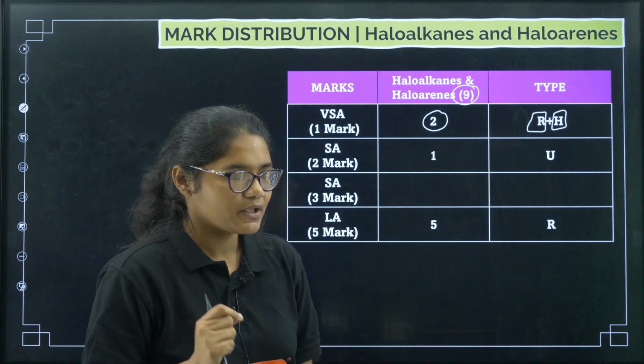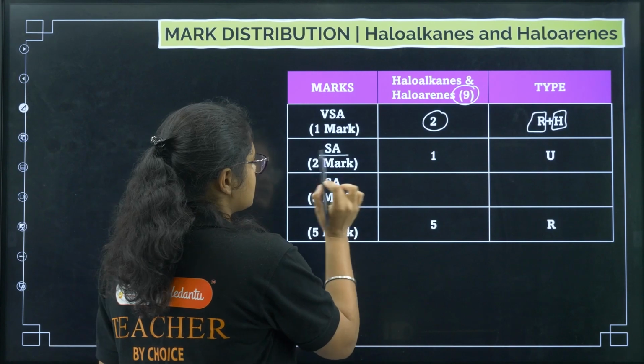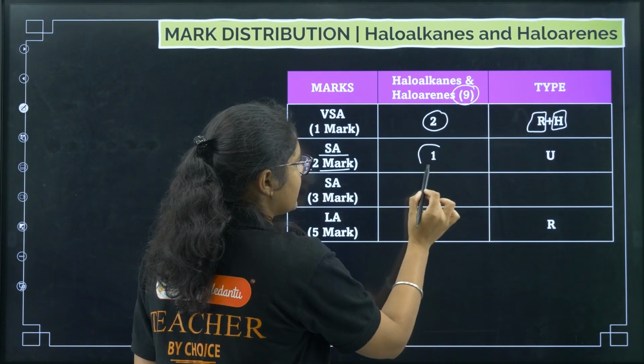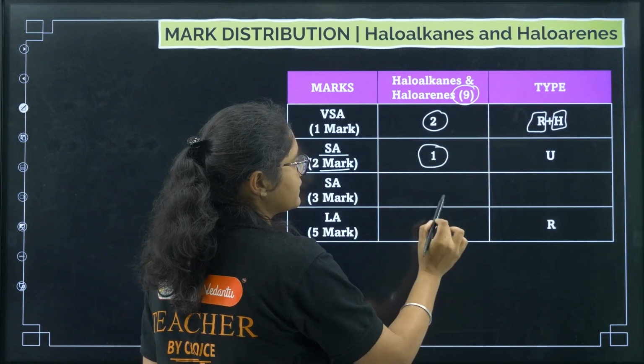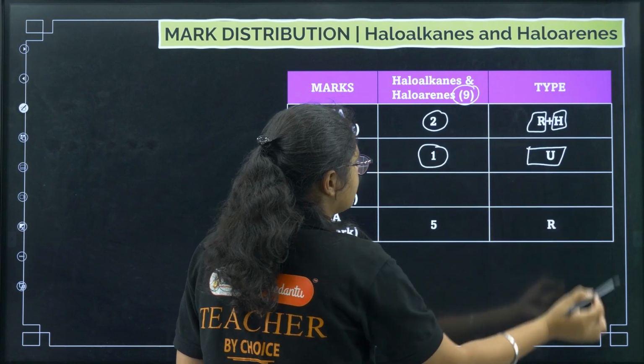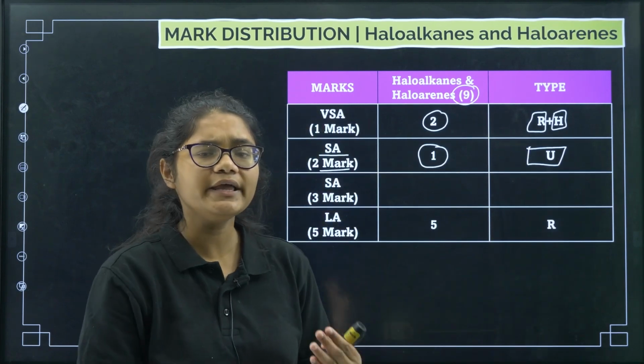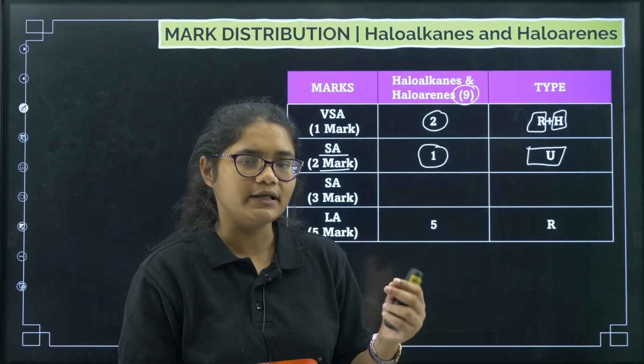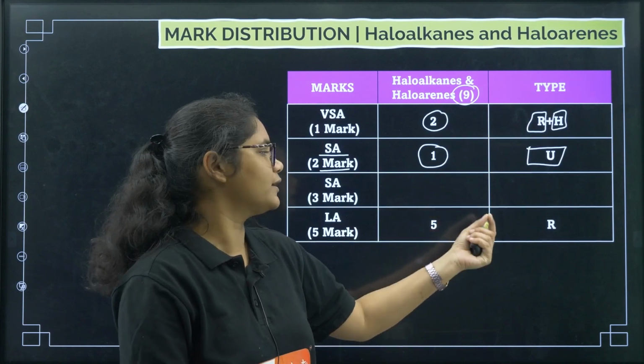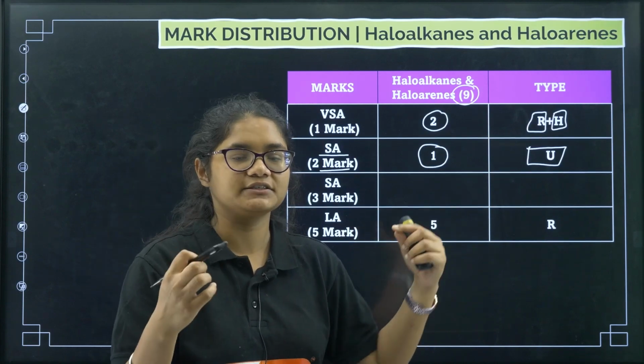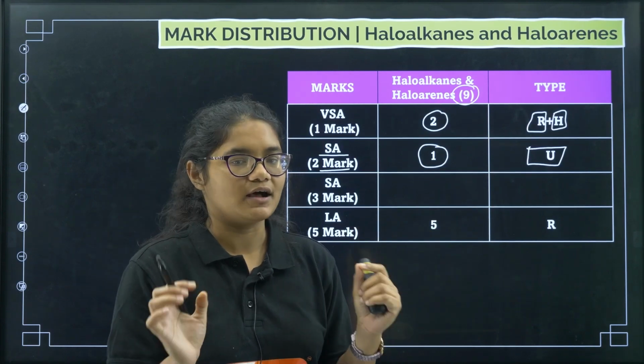Now coming to the short answer question, 2 marker, here you will get 1 question which carries 2 marks, and this will be of the type understanding. It will not be direct theoretical, but a little bit tricky, where you need to apply the knowledge.